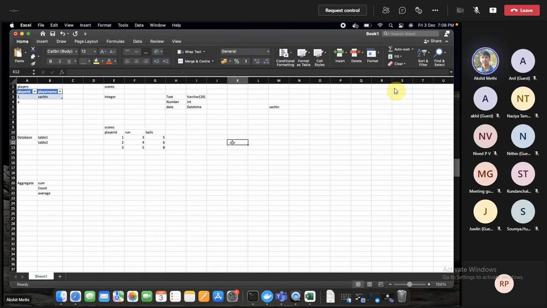So there come the joins. The joins will help us join two tables on certain keys based on the conditions we apply, and then after joining those two tables we can fetch the columns from both tables according to our requirement. Let's say the task here is to get the player name. So this should be Sachin.